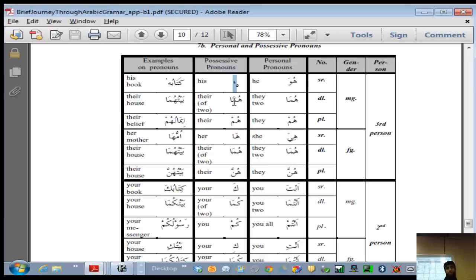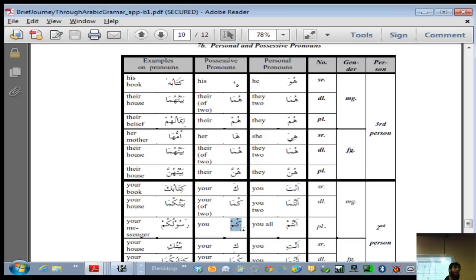Let's think of another example, in terms of an object. For example, ja'alnakum. وَكَذَلِكَ جَعَلْنَا, we made.